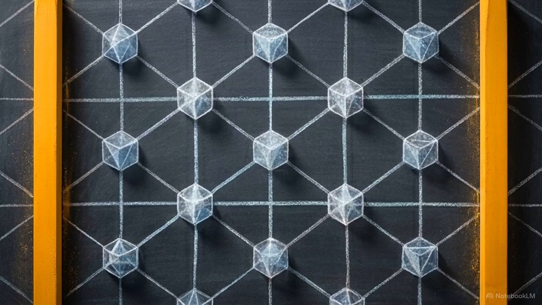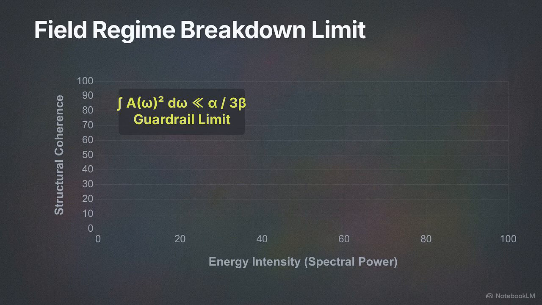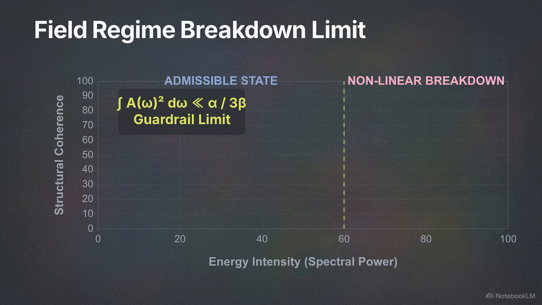Even with valid coupling, the entire field approximation model operates within absolute mathematical boundaries. This is the guardrail equation. It defines the maximum limits of the linear mode approximation. The integrated spectral power of the field modes must remain vastly smaller than the nonlinear stiffening parameters of the primary functional. This phase space chart tracks the consequence of crossing that limit.